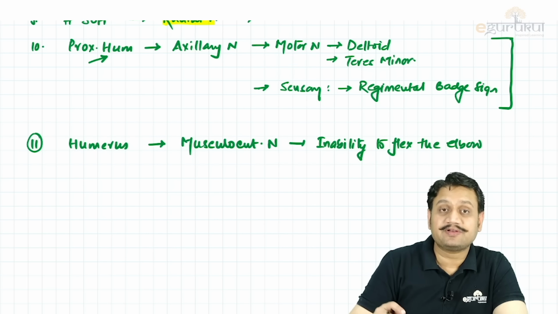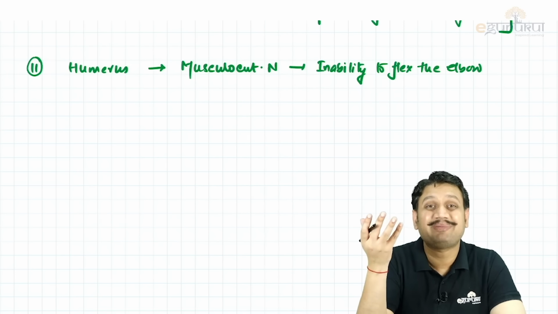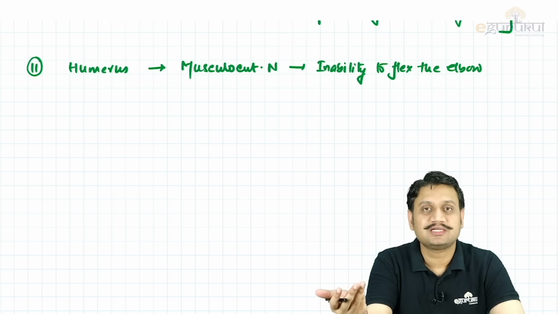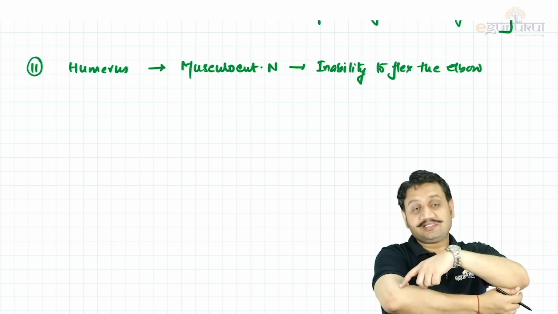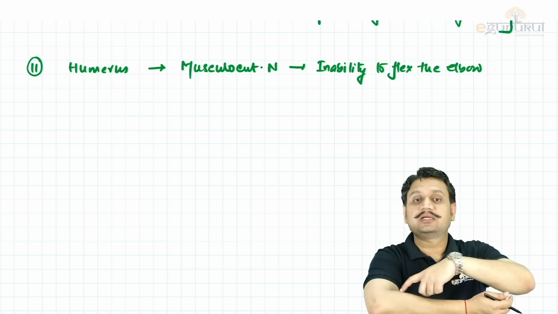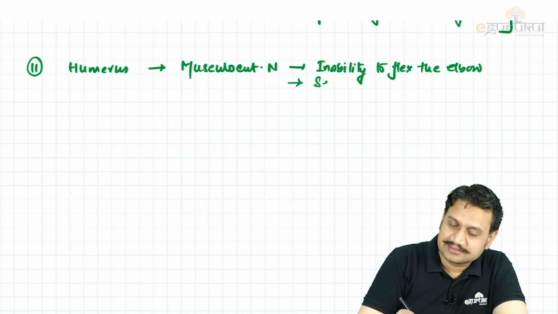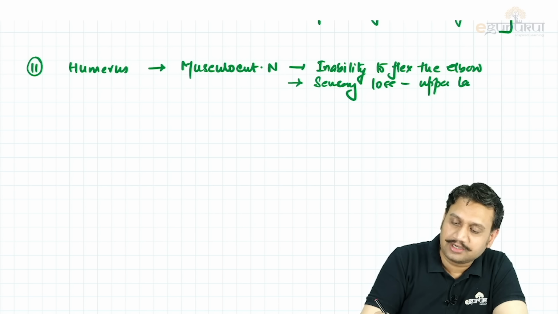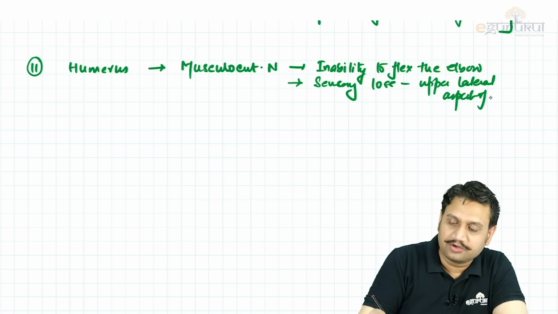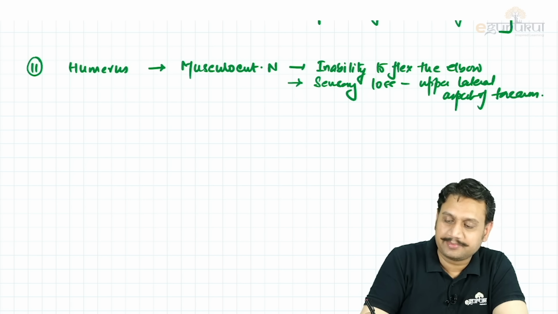Right? Inability to flex the elbow, because supply to what is lost? The biceps, brachialis, it is lost. And there will be a loss of sensation on the upper aspect of the forearm as well, right here on this area. So motor as well as sensory loss on the upper lateral aspect of forearm. So that will be a big trouble.